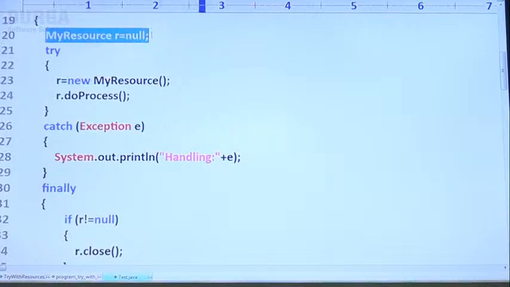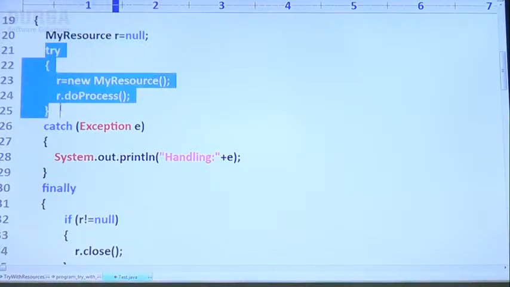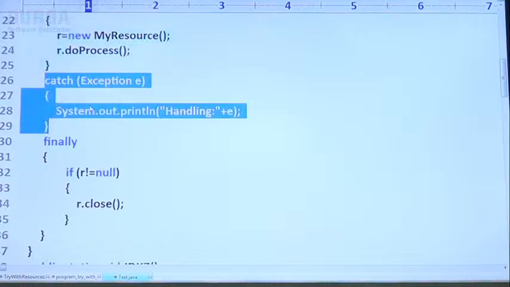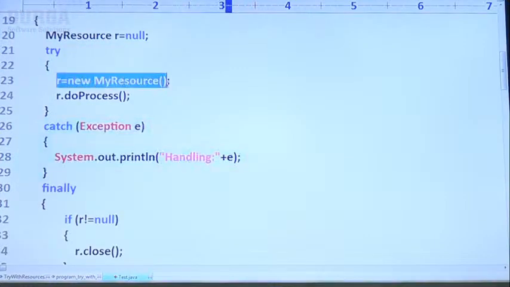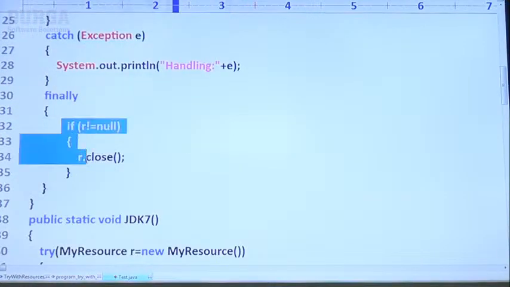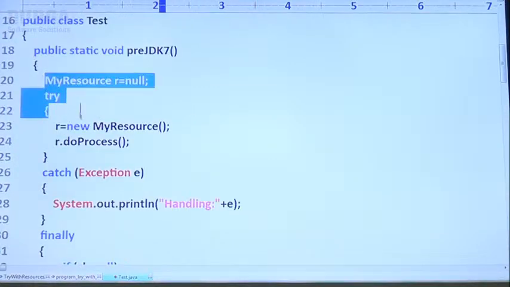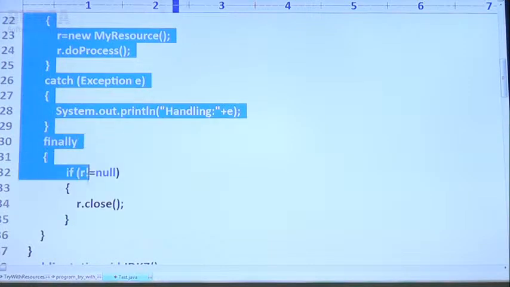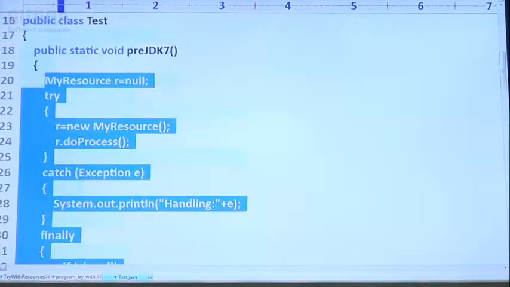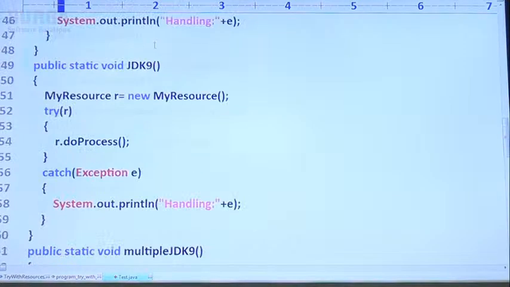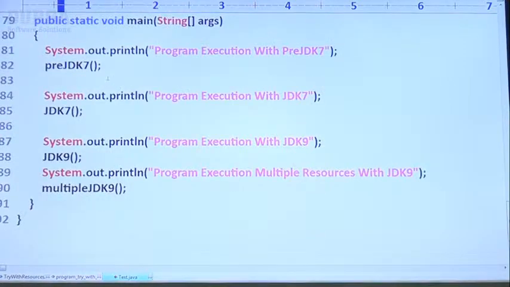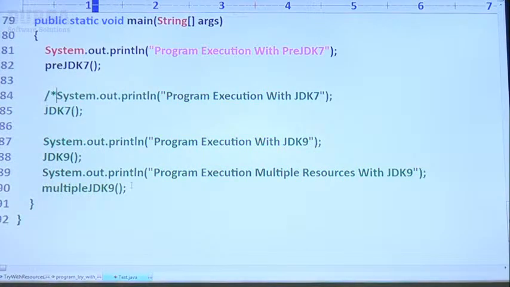Sir, MyResource r is equal to null. I'm taking try, and after that the catch block. Whatever resource I opened inside the try block, compulsorily we should close inside the finally block. So this is the code for which version, sir? PreJDK7. PreJDK7 means the 1.6 version. Sir, 1 minute. Inside the main method, forget about all the rest, I just want to run this code.